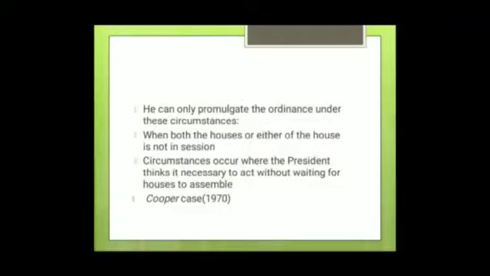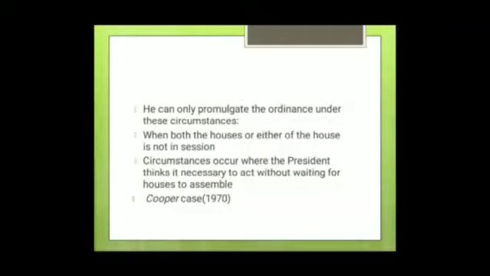Now in this point, I have added the last point, the Cooper case. In this one, the Supreme Court held that the President's satisfaction can be questioned in a court of law on the ground of mala fide.